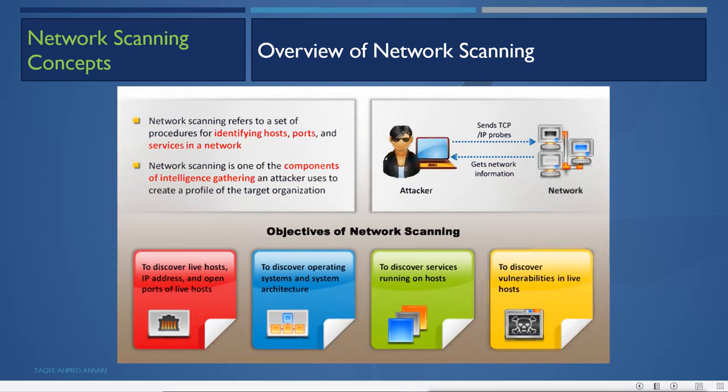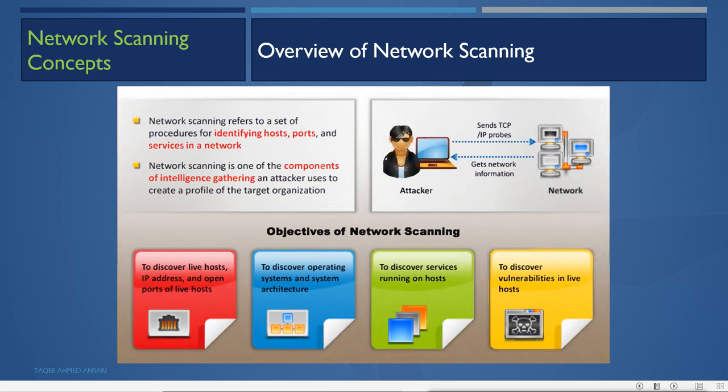Network scanning refers to a set of procedures for identifying the hosts, ports and services in the network. Network scanning is one of the components of intelligence gathering an attacker uses to create a profile of the target organization. In the previous phase, reconnaissance and footprinting, we found information about the target, and also the range of the target, like what IP ranges they have.